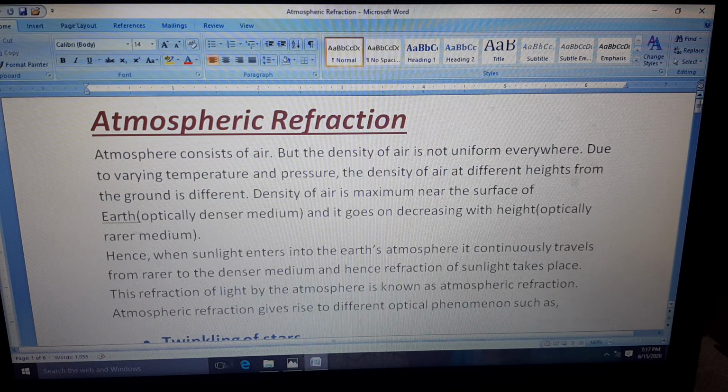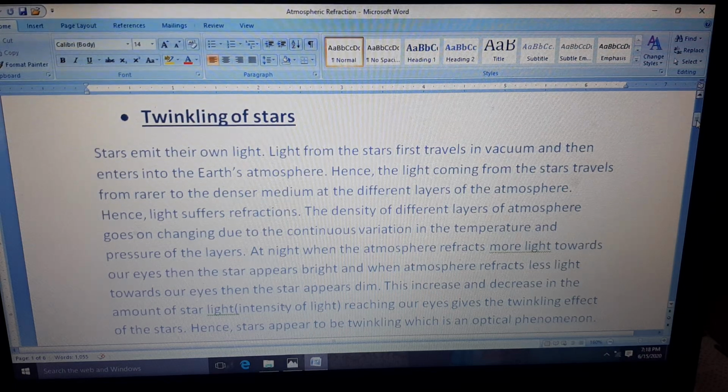The first one is twinkling of stars. We know that stars emit their own light, so this light will also travel from that vacuum, that means from space towards the earth's surface, so it will definitely suffer refraction. This light travels from rarer to denser medium, and suffers refraction. As we know, density is increasing as we move towards the earth's surface, plus there is a continuous variation in the temperature and the pressure of the layers also.